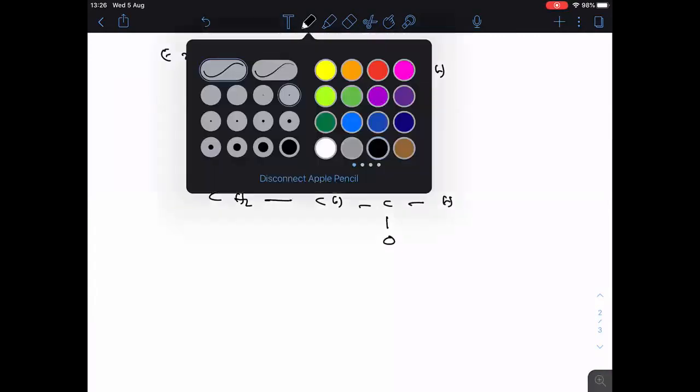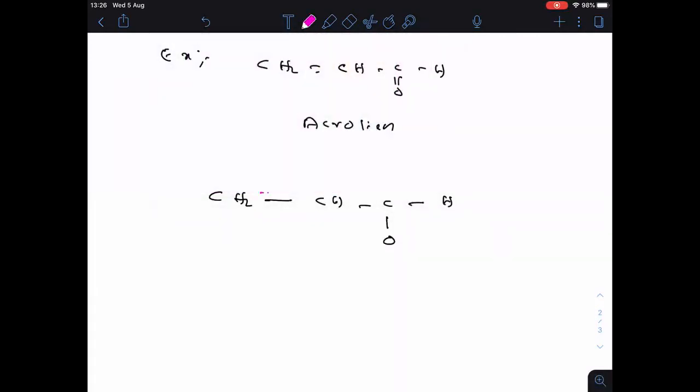Now look at the pi bonds. Here one pi bond is there, and the pi bond will come into the resonance. This pi bond is also partial. Now this carbon gets a positive charge, this carbon also gets a positive charge, and this oxygen gets a negative charge.